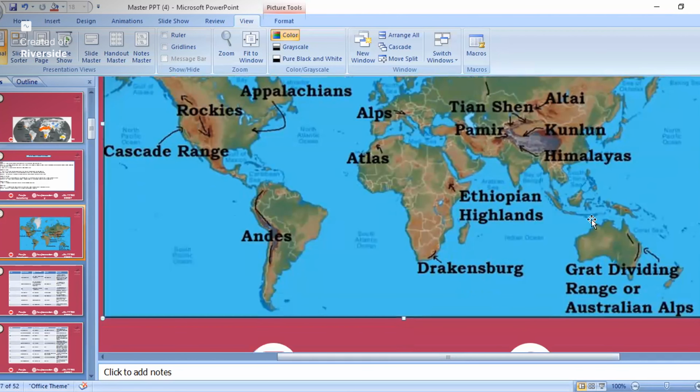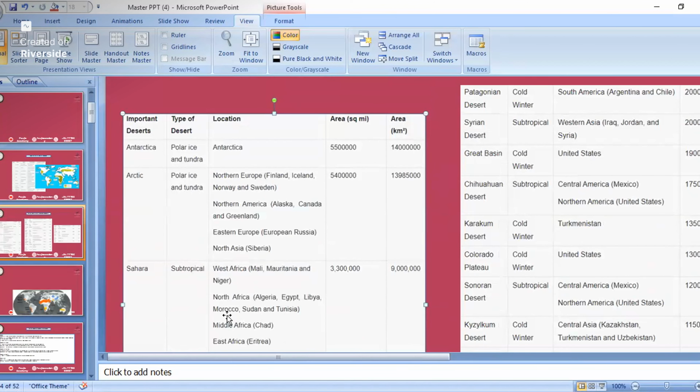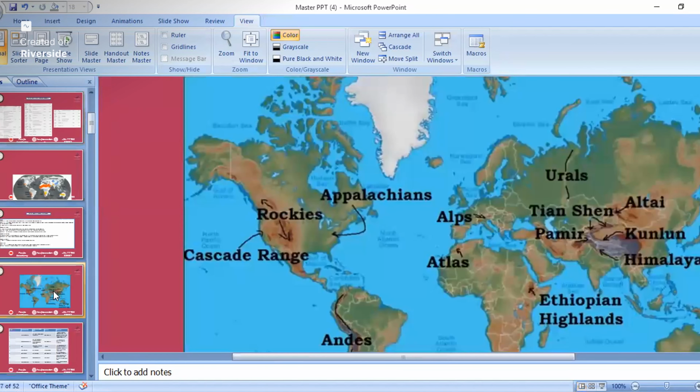And then the Great Dividing Range, that is in Australia. Most of the time, if a name with Great comes up, that is in Australia. Only a few exceptions are there. Like you would have seen here, in the grassland area, there is the Great Basin Desert that is in the USA. So most of the Great names are in Australia, but some exceptions are there, like this desert that is in the USA.